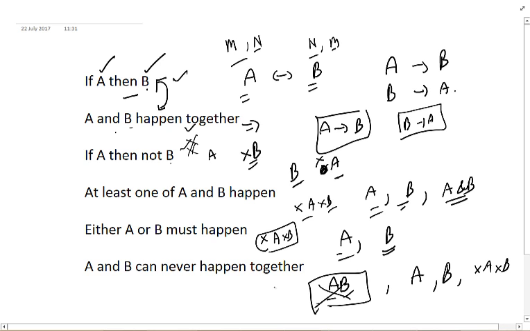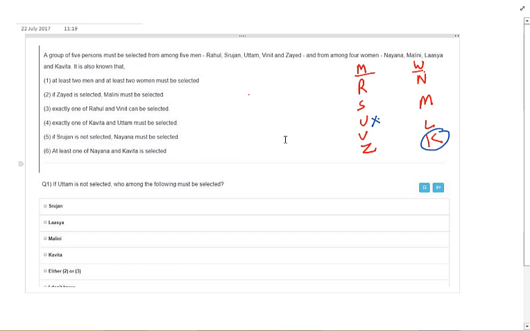So just read through it, think through it in your mind, and you will get some clarity on what is to be deciphered when. You don't need to learn anything. When you read the sentence, it should come to you. But be careful of such things. If A then B is not the same as A and B happen together, and so on. Now let's look at the question.